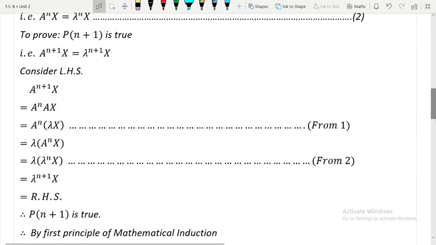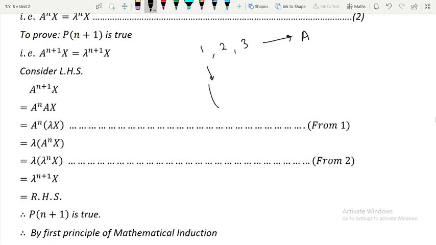Suppose they will give you some eigenvalues, they will say 1, 2, 3 are eigenvalues of A, and the corresponding eigenvectors are, let me assume, (1,0,0), (0,1,0) and (0,0,1). Then they will ask you what are the eigenvalues of A cube, and they will also ask what are the corresponding eigenvectors. So just note that eigenvectors remain exactly the same.